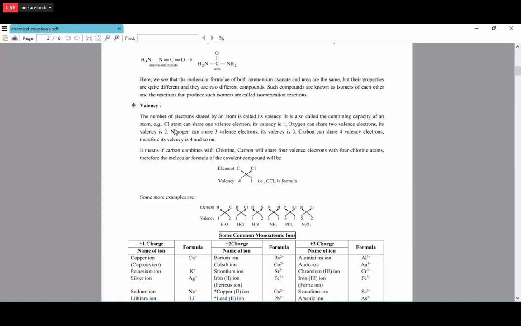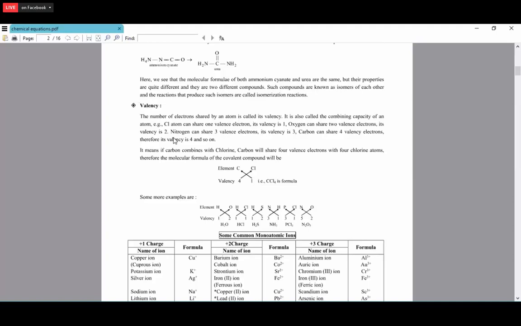Say, for example, chlorine atom, Cl. It has 7 electrons in the outermost shell, but it needs 1 electron to complete the octet. So 1 is the valency of the chlorine atom. Another example, oxygen. Oxygen is present in group 6. It has 6 electrons in the outermost shell. It needs 2 electrons to complete the octet. So 2 is the valency of oxygen.